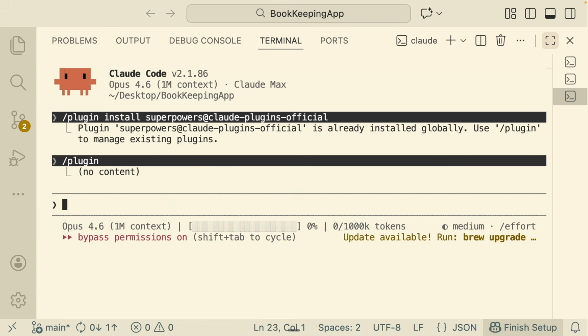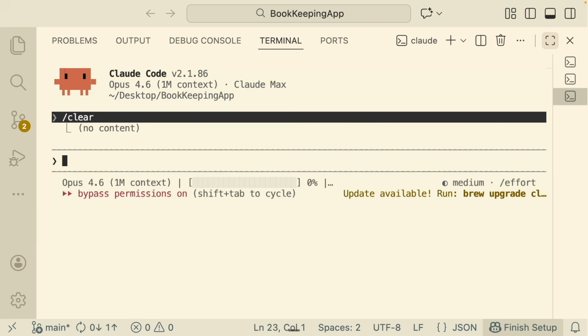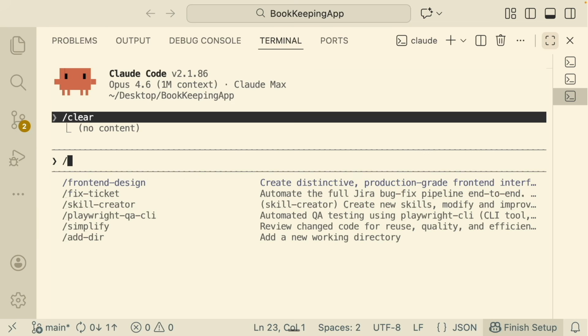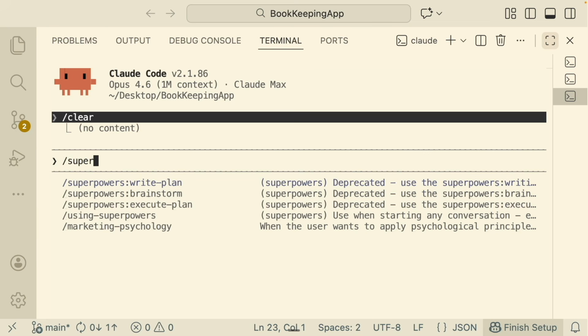So once we have everything installed for Superpowers, we're now going to see how we can use it. First, I'm going to clear the context right here. You can see that the old way we can use it is to use the / command and type Superpowers. And you can see that we can write plan, brainstorm, execute plan.